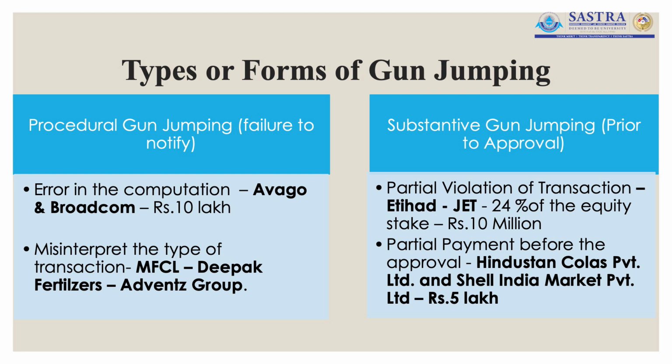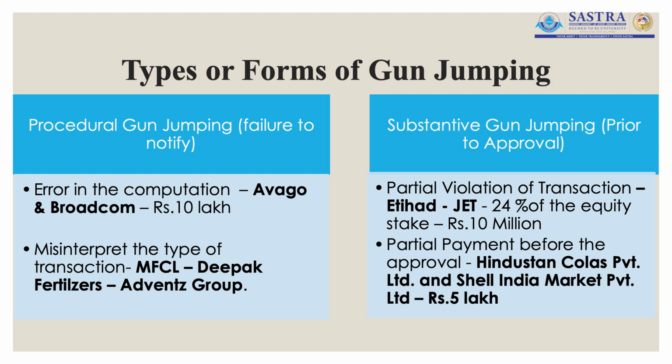The next case is with respect to partial payment. When one of the parties to the consolidation makes a payment even before getting the approval from the Competition Commission of India to go ahead with the consolidation, then this is considered to be a case of gun jumping, and it falls under substantive gun jumping.